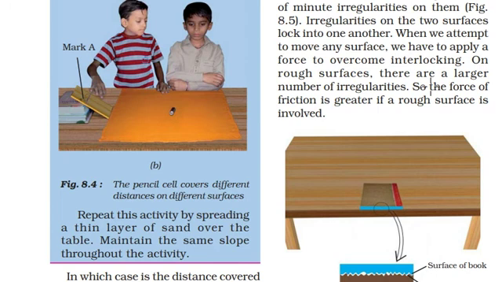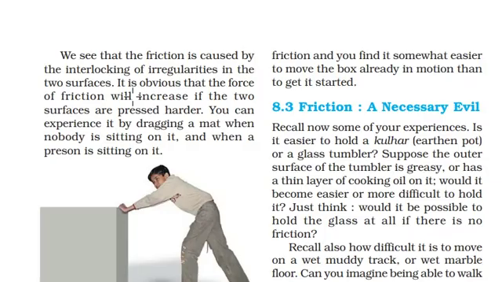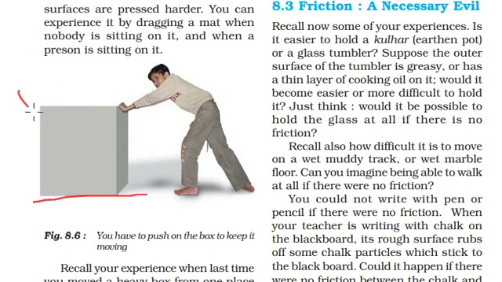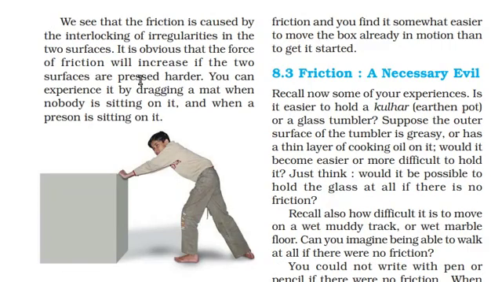Now coming back to the discussion, the force of friction is greater if a rough surface is involved, and the force of friction is lesser when a smooth surface is involved. We see that friction is caused by interlocking of irregularities in two surfaces, in both the surface and the object. There will be irregularities in both the surfaces. The force of friction will increase if the two surfaces are pressed hard.